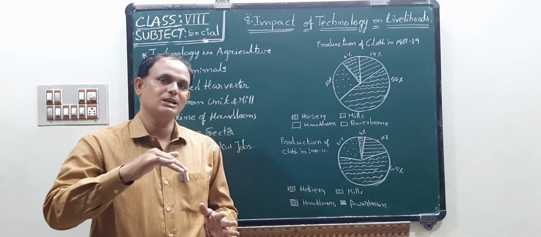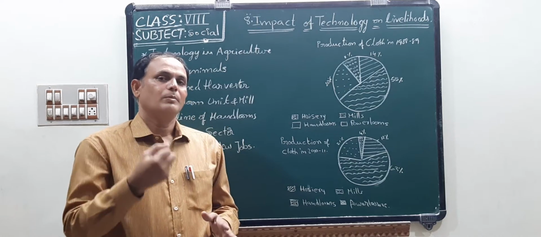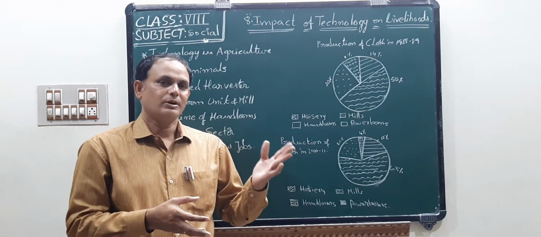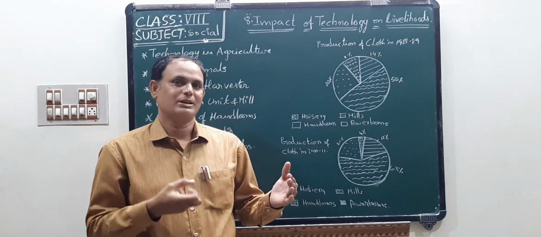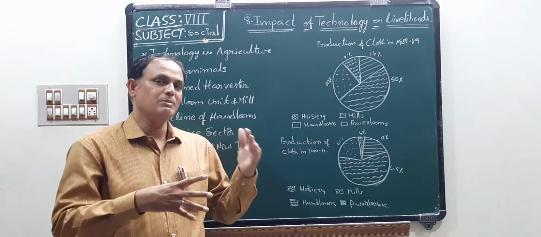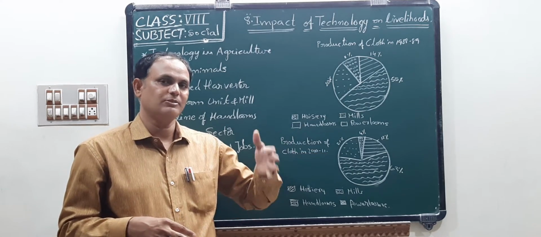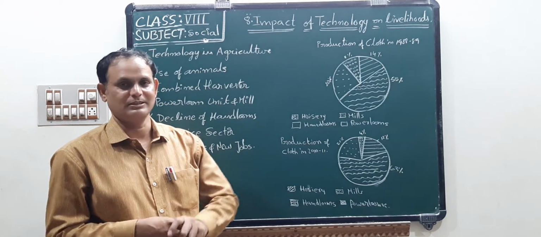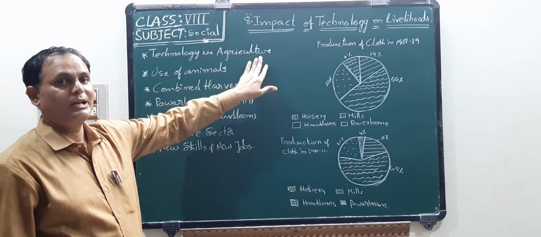But what happened when he introduced technology? He will gain more food crops, and also there is no loss for food crops or cash crops. Next one, time is also saved. Next one, we implemented chemicals and fertilizers. When we use chemicals and fertilizers in farming activities, we are getting more yield, more production. Okay, children, so all these things are happening only by technology.